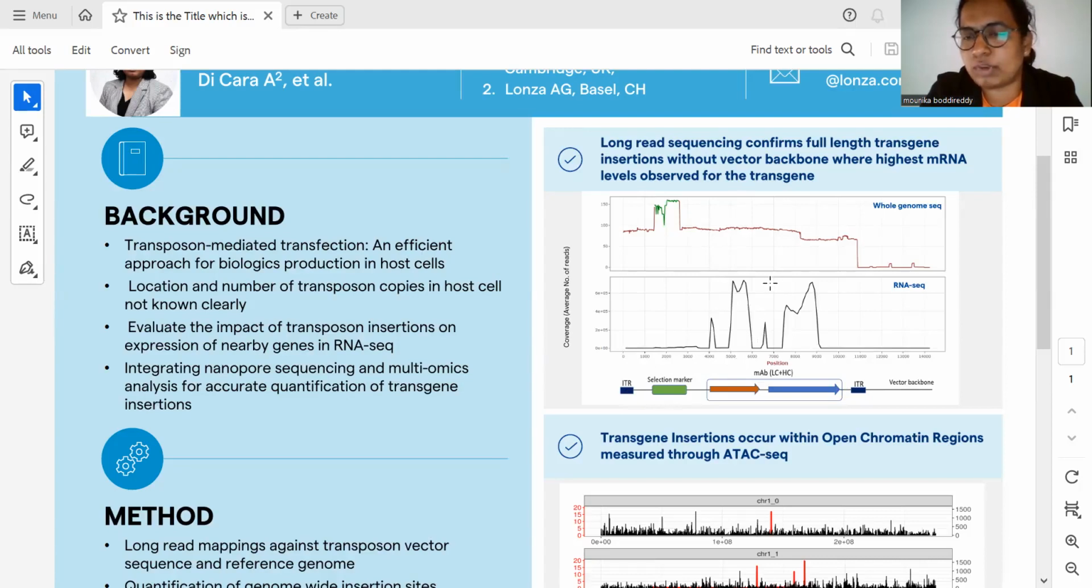The second plot is the RNA sequencing coverage, which is mapped for the same vector map along the vector map positional sequence. So we can clearly see that in the ultra-long nanopore whole genome sequencing data, there is high coverage for the vector map between the region flanked by the ITRs, and there is also correspondingly higher mRNA coverage in the RNA sequencing data in the region of these ITRs, which is the transgene.